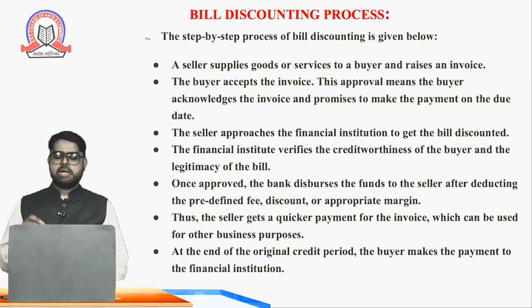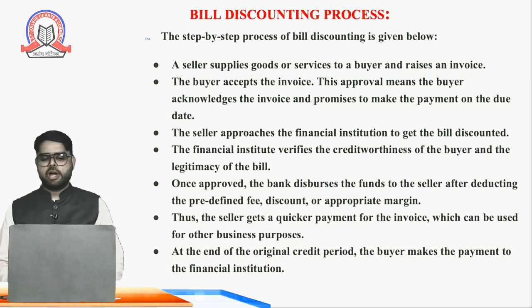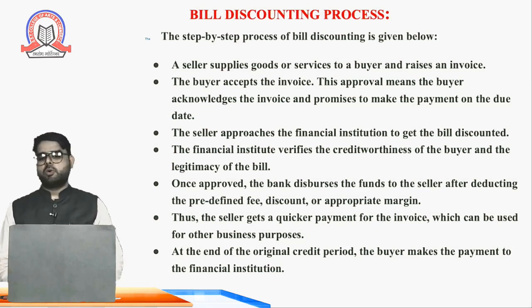Thus, the seller gets a quick payment for the invoice, which can be used for other business purposes. At the end of the original credit period, the buyer makes the payment to the financial institution. This is the whole process of bill discounting.